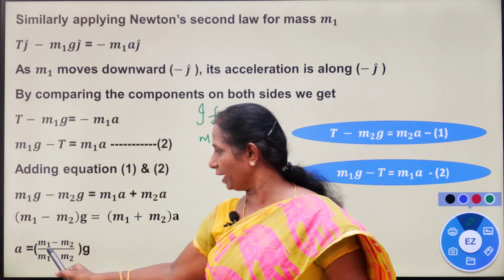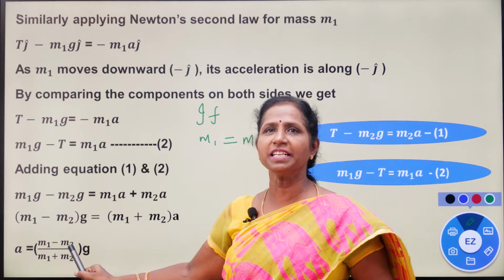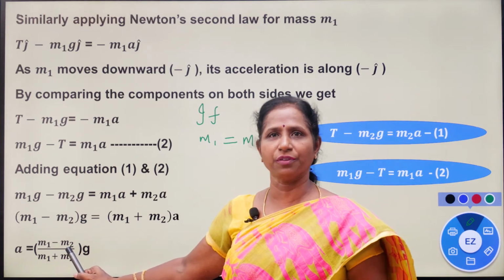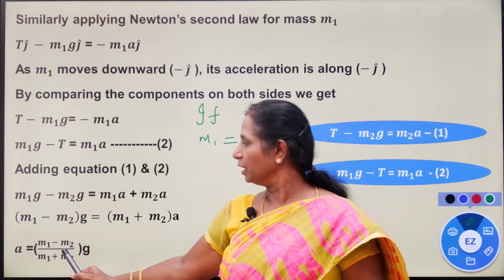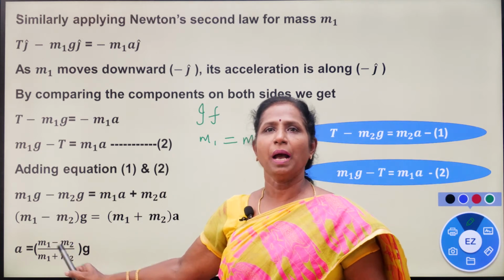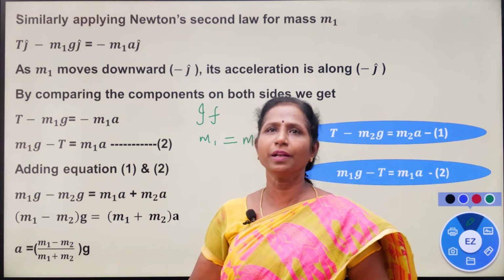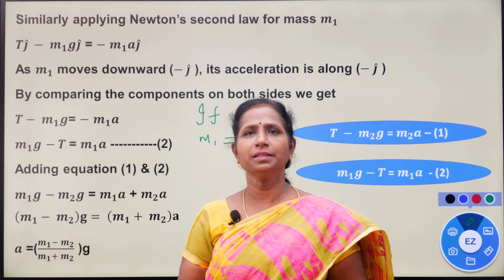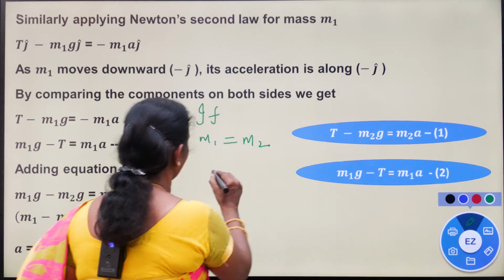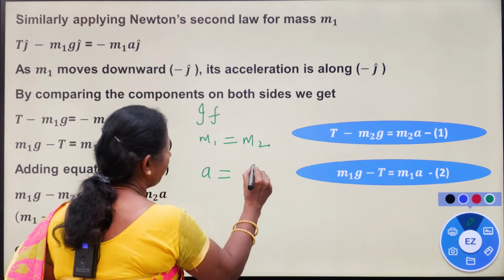Substitute m1 equal to m2 here. So m1 minus, instead of m2, substituting m1 itself, because m1 and m2 are equal. Then m1 minus m1 becomes 0. So 0 by anything is 0. So acceleration becomes 0.